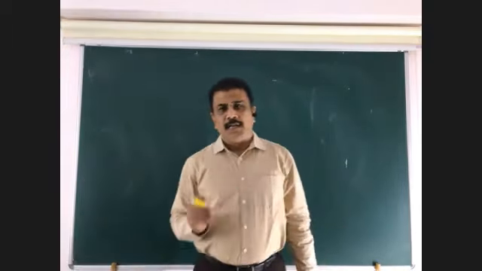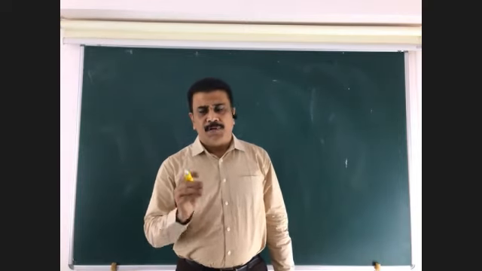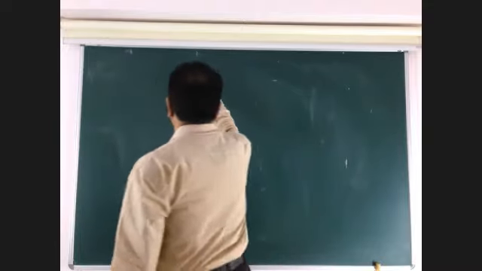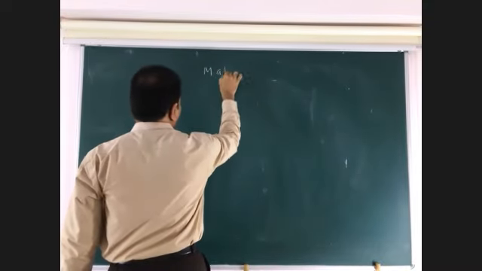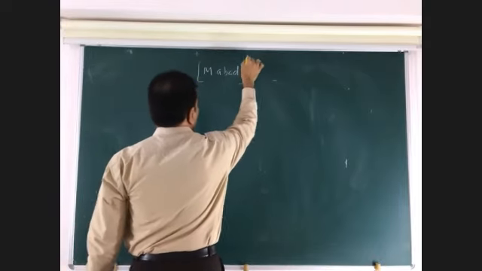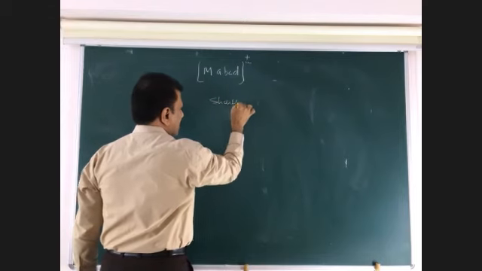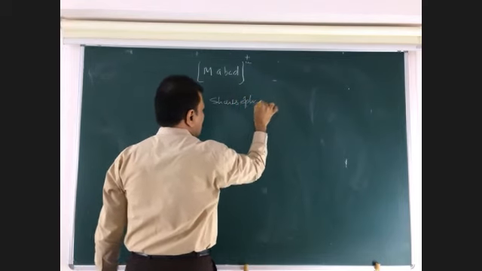Finally, in tetrahedral complexes, optically active isomers should have the formula like this: M, A, B, C, D. This complex shows optical isomerism.